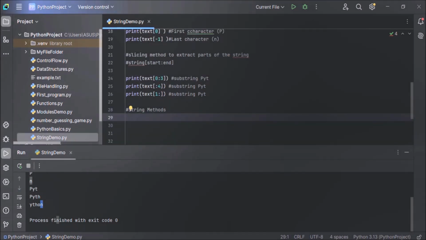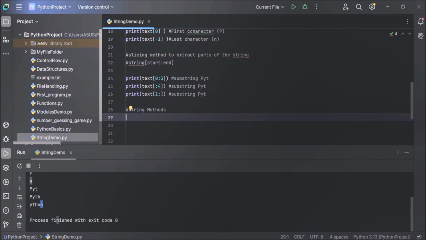Python strings come with a wide variety of methods that make string manipulation easier. Let's check out some commonly used ones. Let's start with the upper and lower methods. The upper and lower methods let you change the case of the string. Now let's understand this with the help of an example.